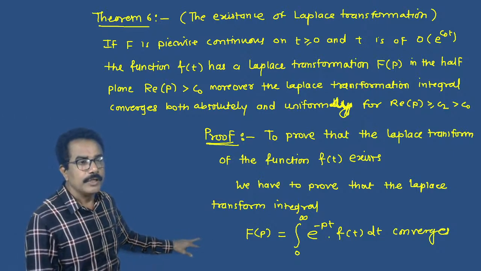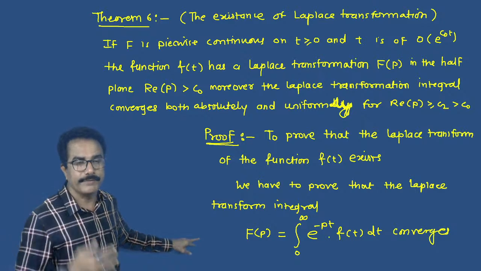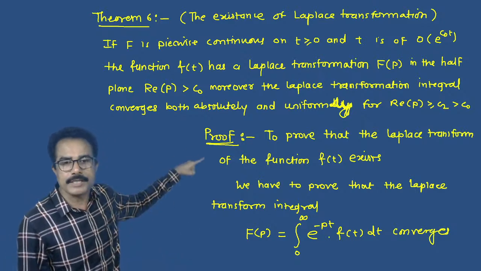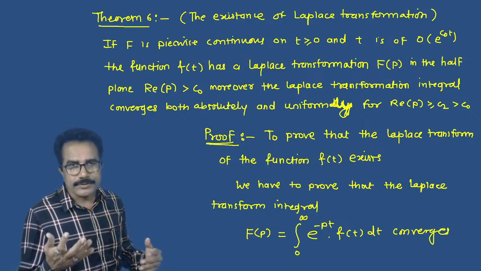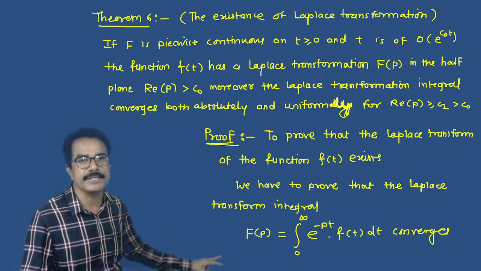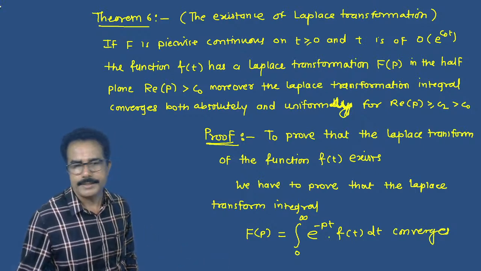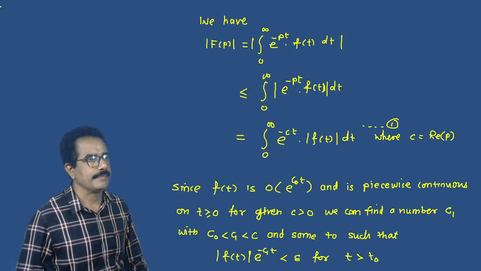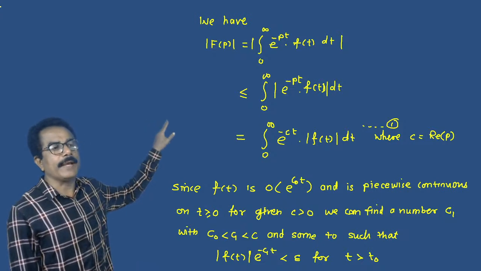To prove this, what we have to show? That this integral exists, meaning we can find the value of this integral. Now we have mod of capital F of p.